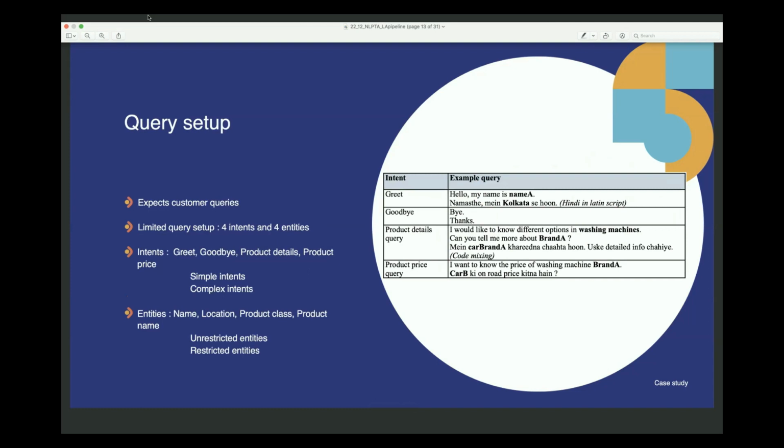Now let me explain the query setup. We call this conversational assistant a limited query setup assistant.